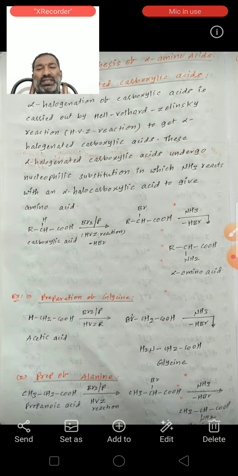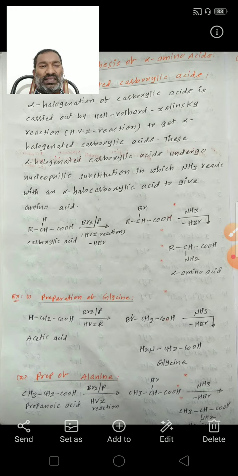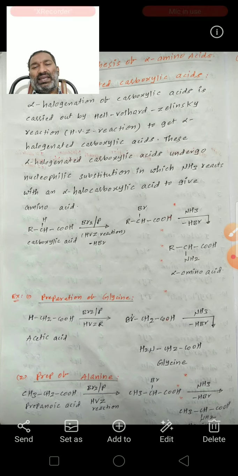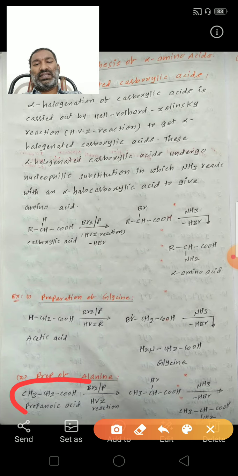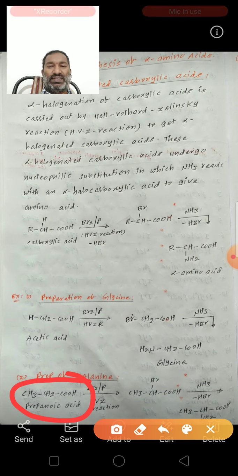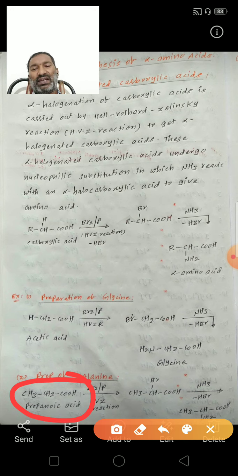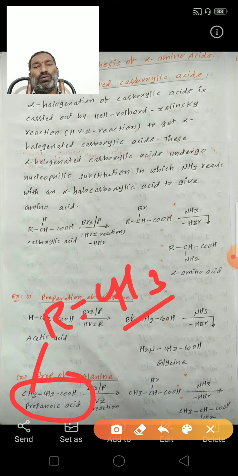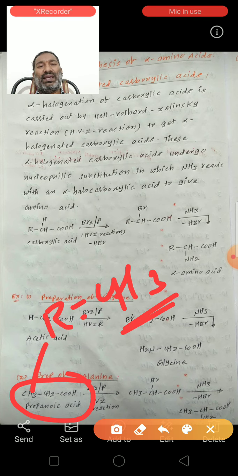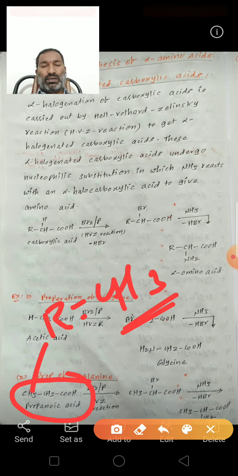So for the preparation of alanine, in this method the initial carboxylic acid is propanoic acid. Here R is equal to the methyl group. So we can take the methyl containing carboxylic acid.